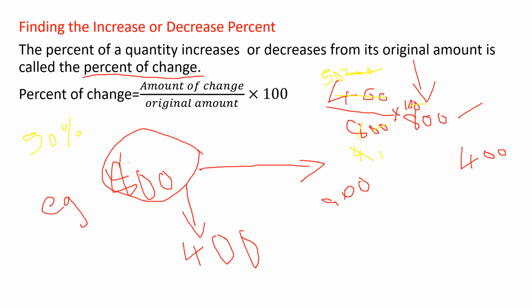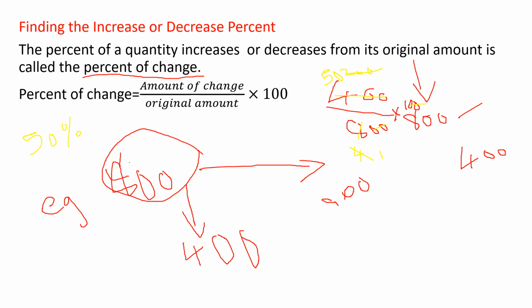So here I gave you 800 chocolates. 800 is the original amount, the amount of change is 400, and you want to find the percentage of change. So the amount of change will be in the numerator and the original amount in the denominator. Then, since we want to find the percentage of change, we multiply by 100. Then cancel it and write down the answer.